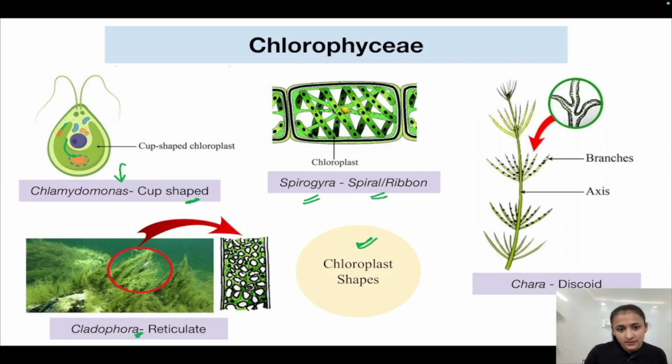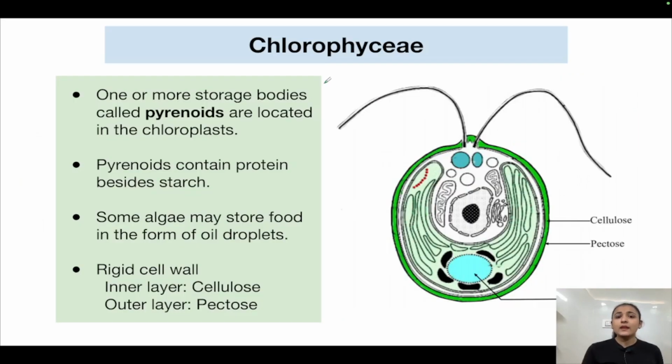This is a zoomed view of the chloroplast; see the reticulate structure. Then in Chara, discoid chloroplasts are present. This is a zoomed view of this portion, where you can see these disc-like structures, the discoid chloroplasts. Plate-like chloroplasts are also there. So various shapes of chloroplasts are seen in Chlorophyceae.